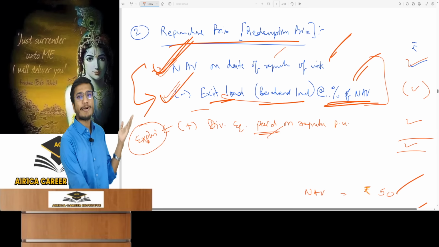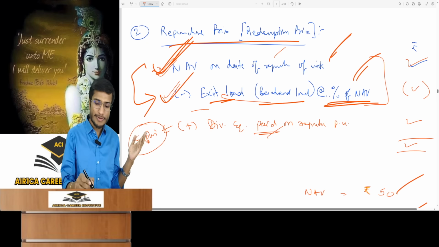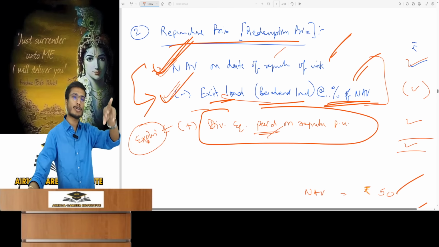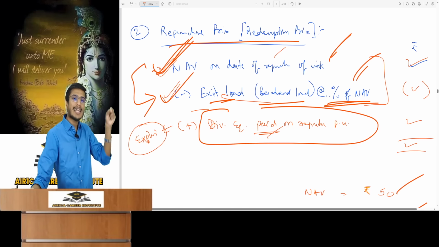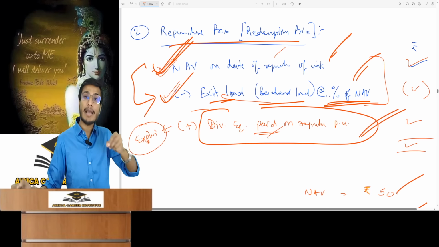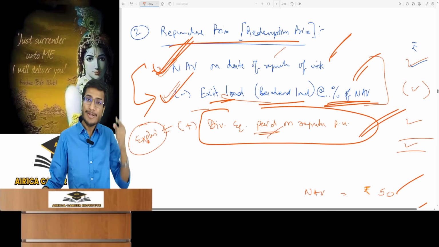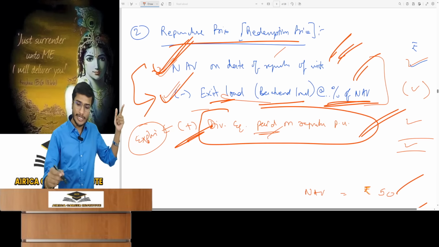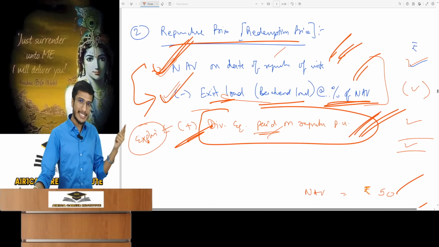After this, look at dividend equalization paid on repurchase of units. When the mutual fund repurchases the units, meaning it takes back the units and gives money to the unit holder, the dividend equalization per unit is also paid to them. I use the word paid, so this will also be added because this is about a payment. Since it's about a payment, it will be added. The same thing applies here.